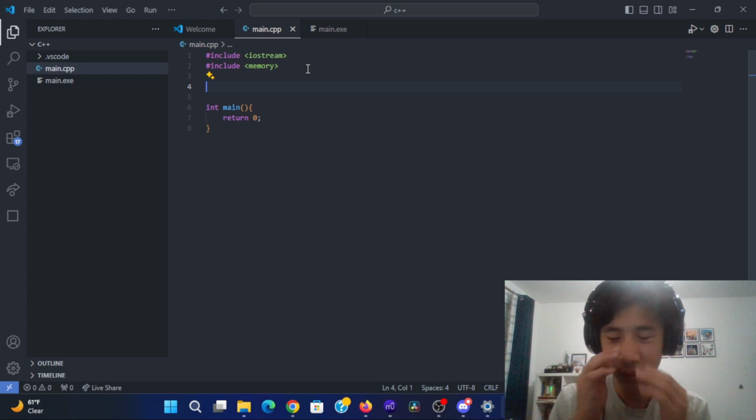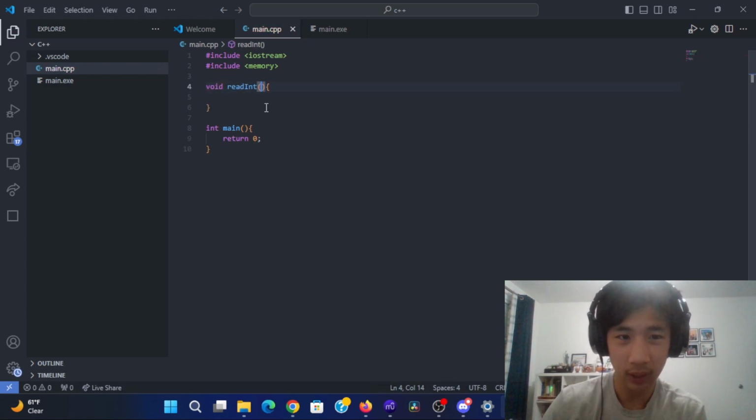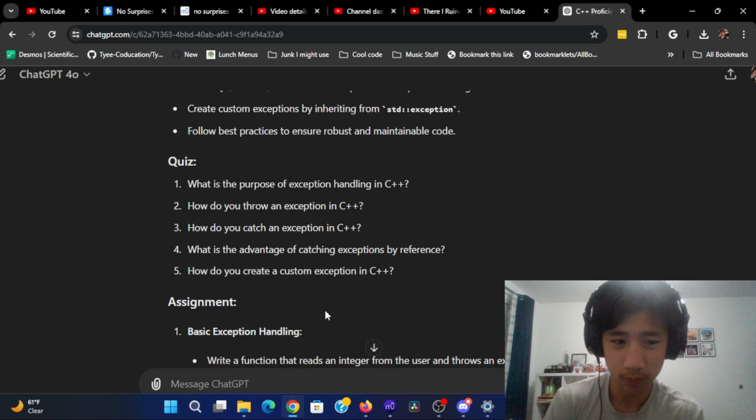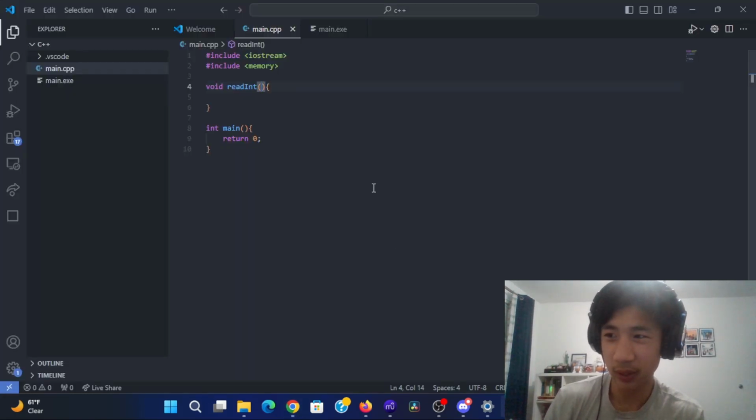Okay, the first thing I need to do is create a function that reads an integer. I don't really understand this part, because how could the input possibly be invalid for it to just read an integer? Normally the compiler will force you to enter an integer. So let me look at the assignment description again. Maybe I could do something that would make sense. Like, oh, maybe you have to put in a positive integer. Okay. And how about we call this function square root? Which makes sense because you can only square root a positive number.